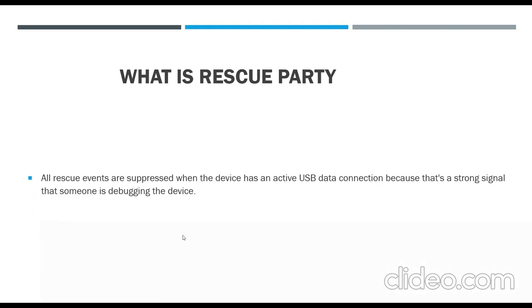I have not added that point here, so you can add it: if my device has an engineering build or userdebug build, which is basically a developer build used to debug and implement code, it's not an official release. So in the developer build, userdebug build or engineering build, Rescue Party will not be triggered.